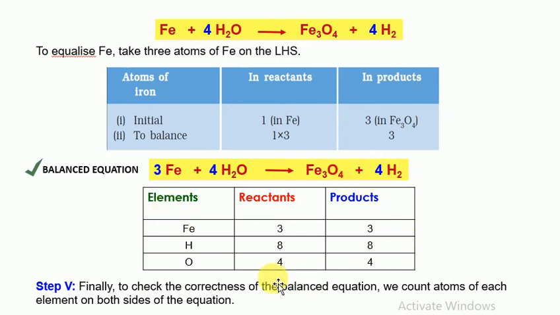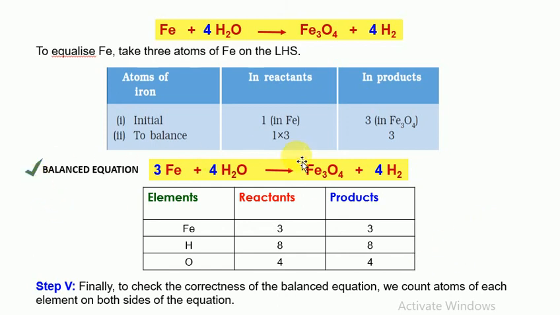So when we make a table again, iron, 3 iron atoms, and the product also 3 iron atoms, hydrogen 8 atoms in the reactants and 8 atoms in the product, and oxygen 4 atoms in the reactants and 4 atoms in the product. So finally, to check the correctness of the balanced equation, we count the number of atoms of each element on both sides of the equation.